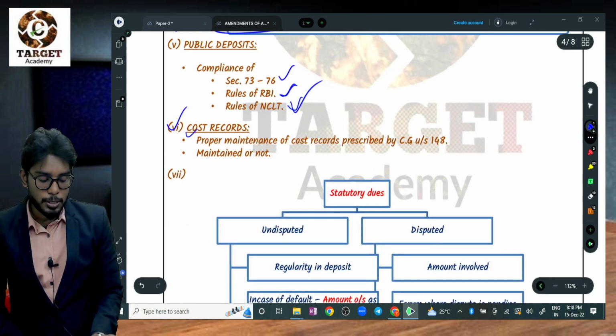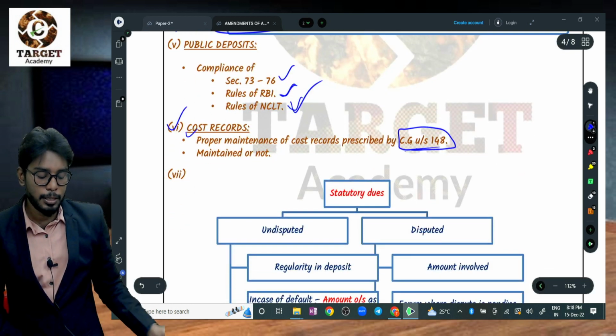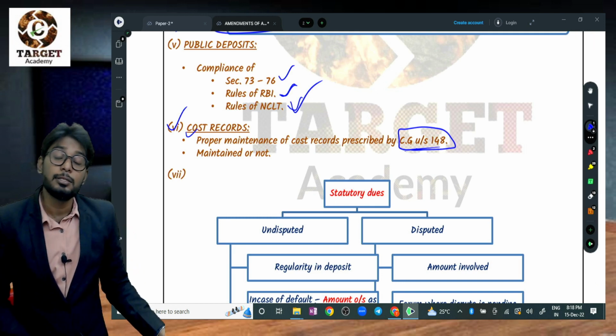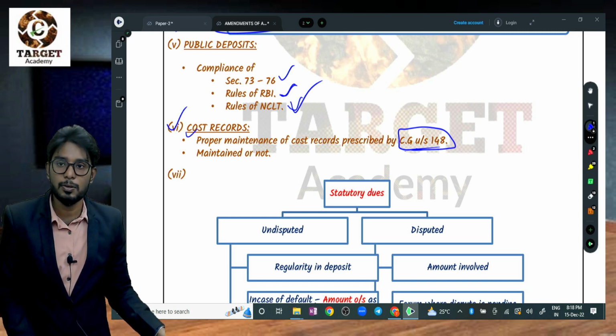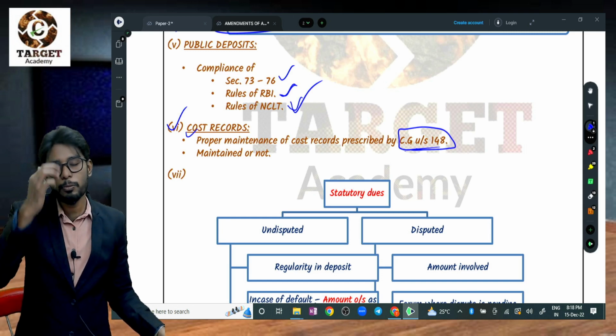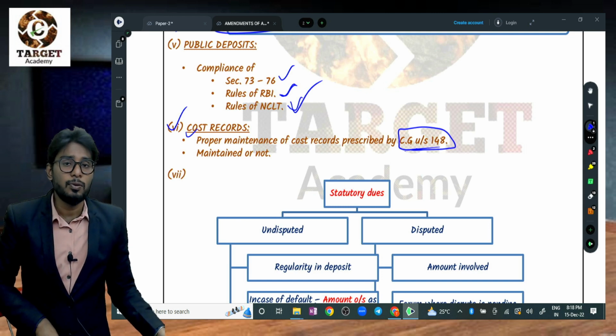Sixth one, cost records. If the company is covered under section 148, it is obligatory to maintain cost records. To whom are cost records applicable? We have already discussed in section 148.